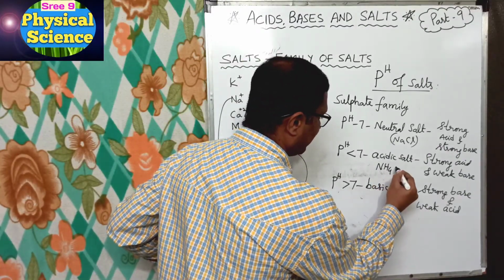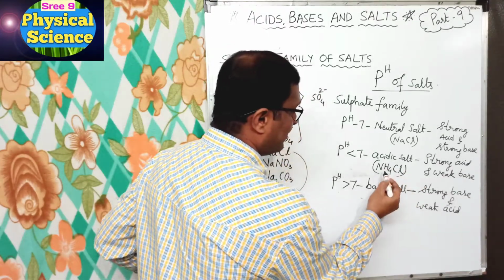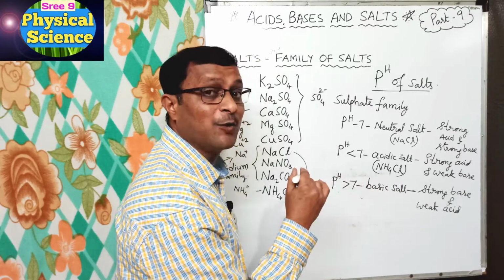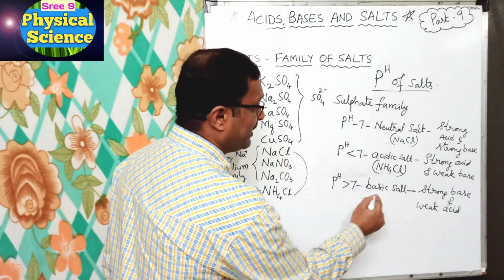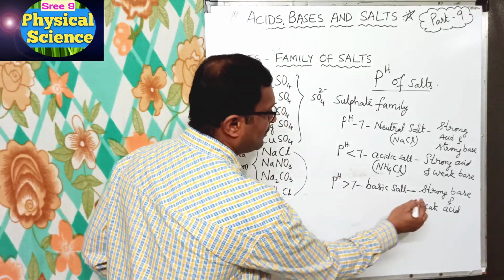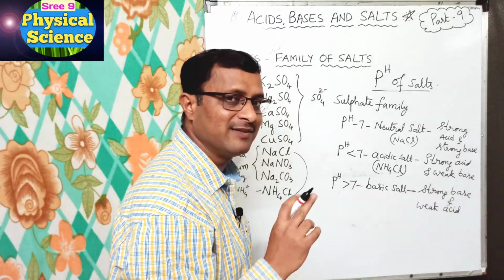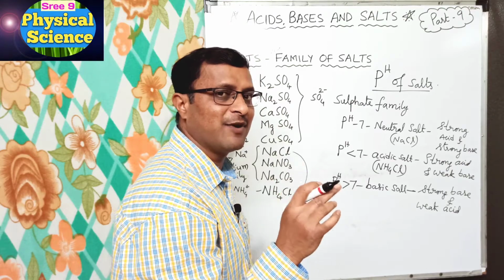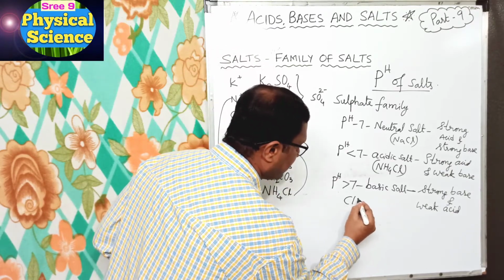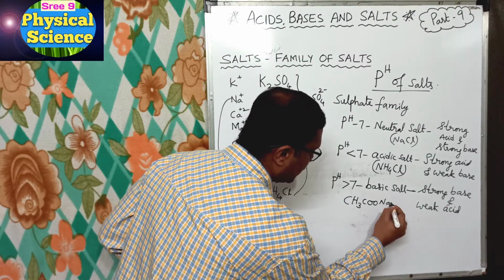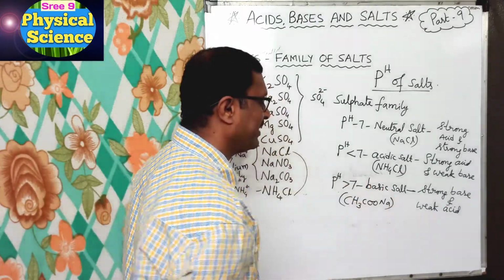The base is ammonium hydroxide and the acid is hydrochloric acid, right? For the basic salt, we have strong base sodium hydroxide and weak acid acetic acid. If both react, the salt formed is CH3COONa, called sodium acetate. This is the example for a basic salt.